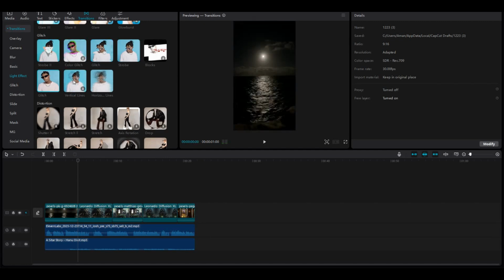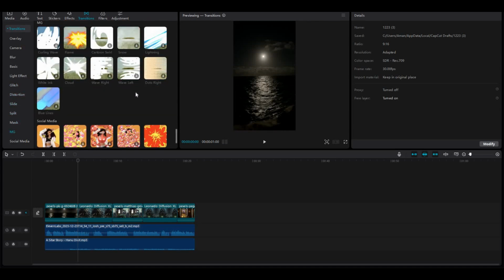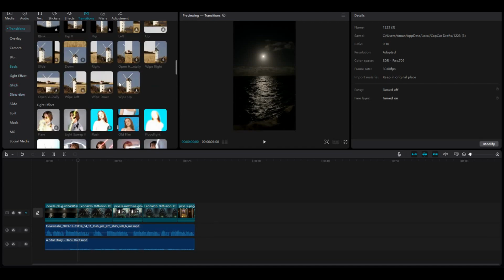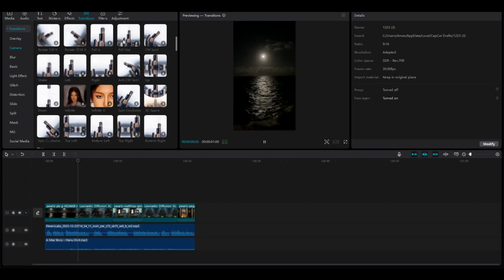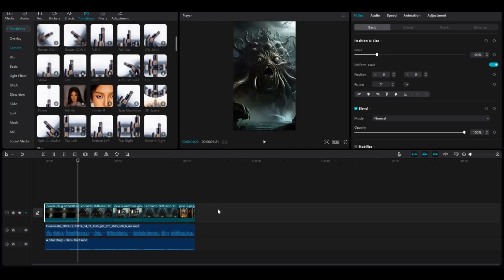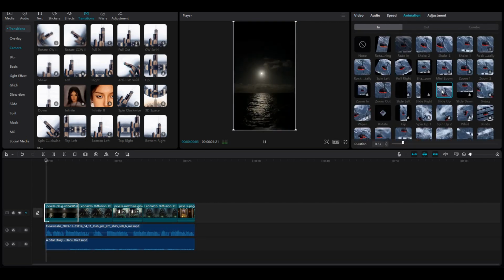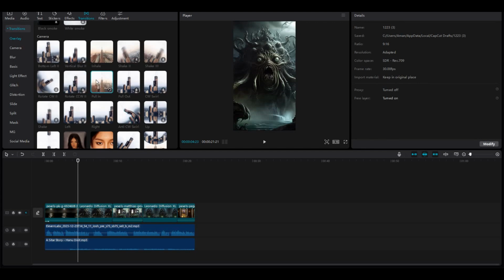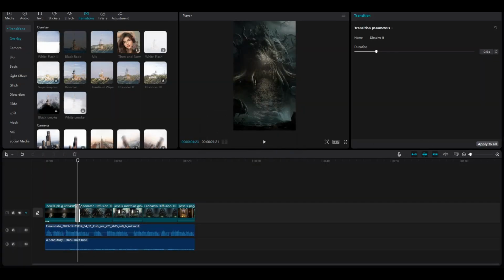After that, go to transitions and add transitions in between these videos and images. It will improve the quality of the video. There are a lot of transitions in CapCut. All you need to do is drag and drop. After adding all transitions, you must add some video effects as well. Go to Effects and add effects like this. By adding these suitable effects, your video will look like a professional level edit, so you don't have to worry about getting demonetized. Add as many effects as you want, but make sure it is suitable for your niche.